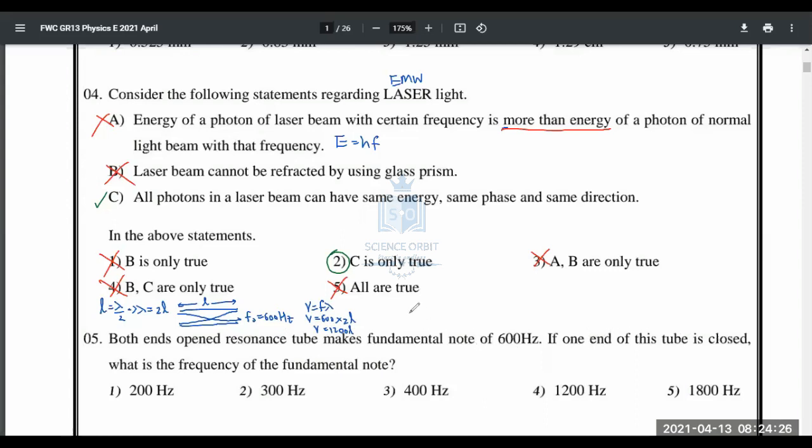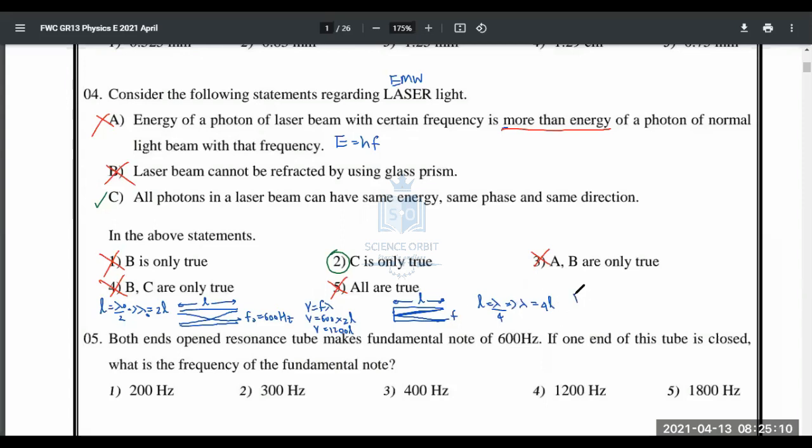If one end of this tube is closed, remember the length won't change. The length will continue to be L. What is the frequency of the fundamental node? Now we have to find the new frequency. For that, first of all, you have to draw the fundamental mode. That is going to be this. When you have one end closed, you get the antinode at the open end and the node at the closed end. Now a different frequency, different wavelength. I'll use lambda naught for this wavelength. And we know this is a quarter loop. Therefore, L is equal to lambda naught by 4, and that gives me lambda naught is equal to 4L.